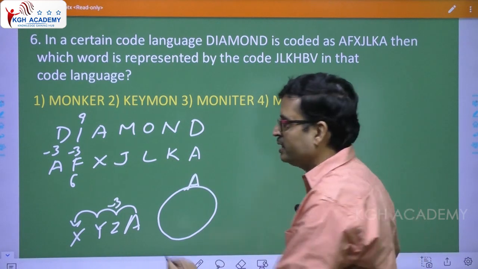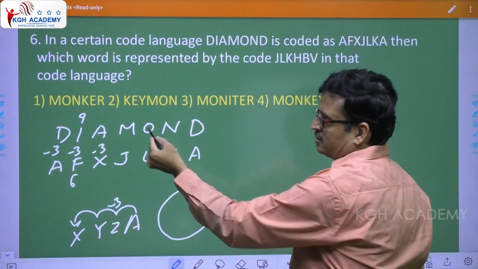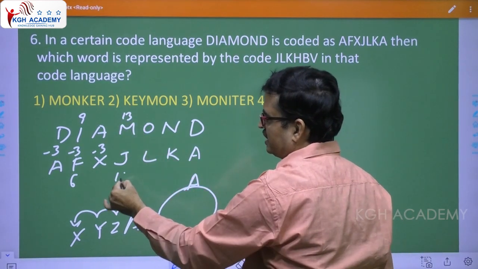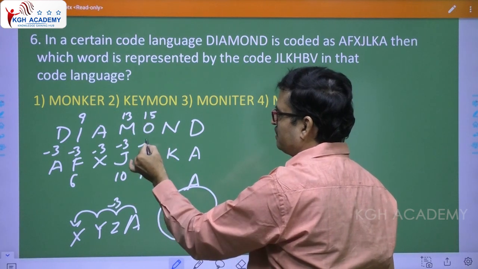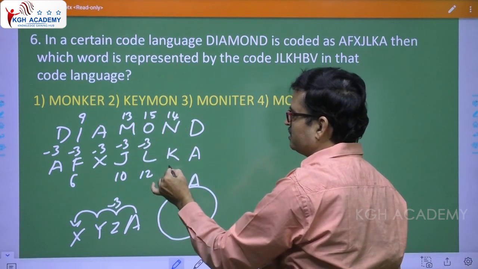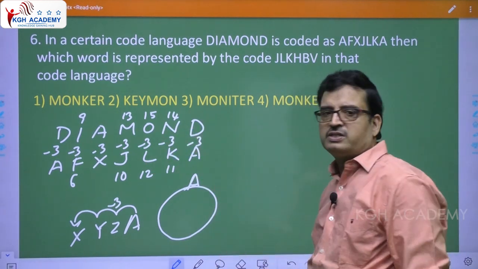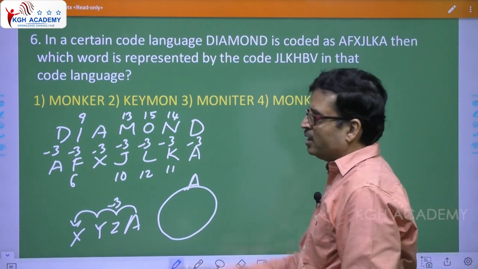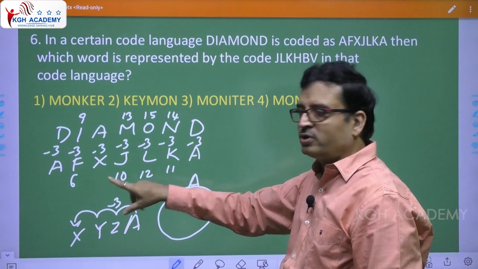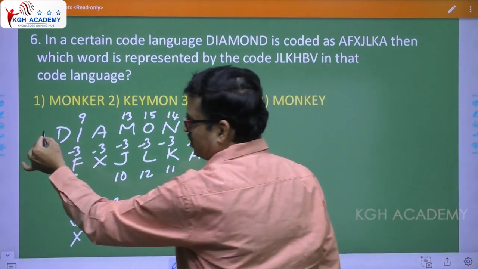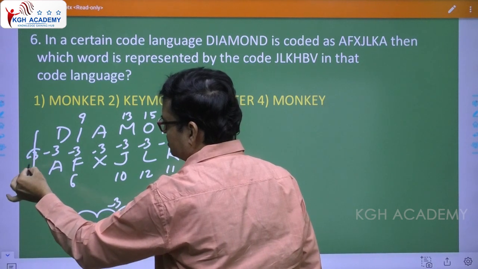See the same thing is given. Minus 3 here: this is 13, this is 10, so minus 3. This is 15, this is 12, minus 3. This is 14, this is 11, minus 3. So again this is minus 3. Very simple, they have taken minus 3, minus 3, minus 3. When you go from the meaningful word, that is diamond, to the coded word, they have taken minus 3.